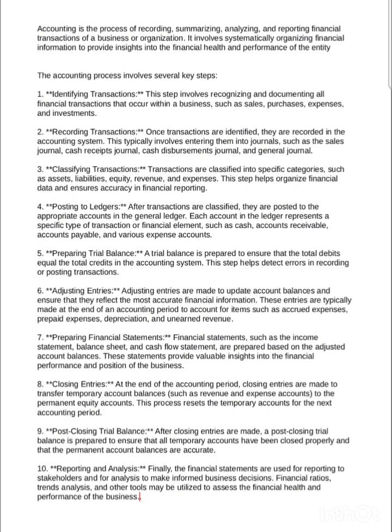And going with the third point, classifying transactions. After that, transactions are classified into specific categories such as assets, liabilities, equity, revenue, and expenses. This step helps organize financial data and ensures accuracy in financial reporting. This is the classification of recorded business transactions.